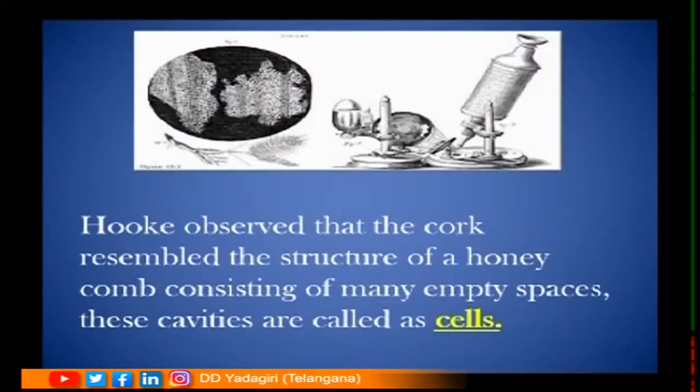Here you can see the compartments observed by Hooke, and this is the microscope which was used in those days. He observed the cork cells which resemble the structure of a honeycomb, consisting of many empty spaces. These cavities are called cells.